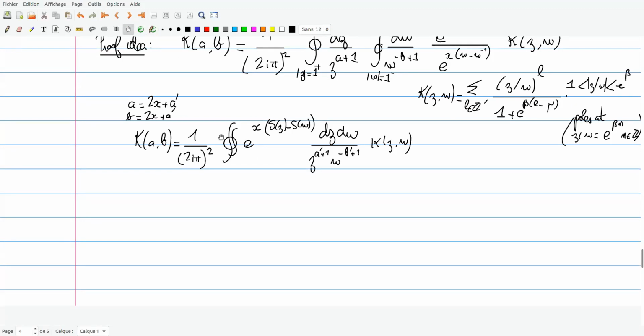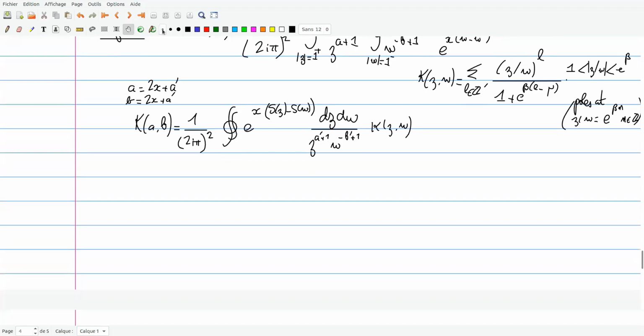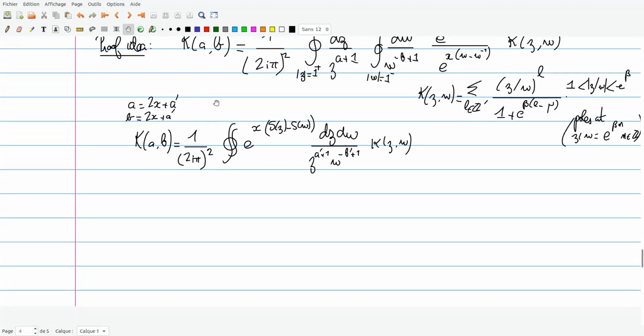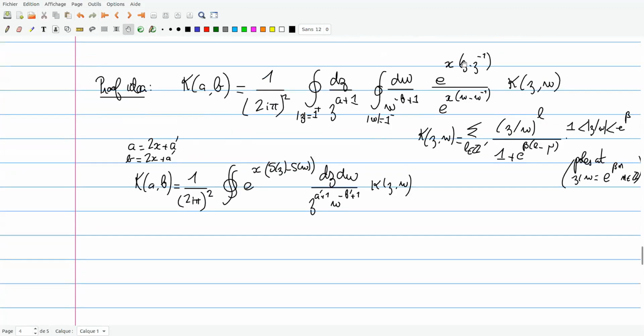So what is S of z from this definition? It incorporates z minus 1 and the contribution proportional to x in this. So S of z is equal to z minus 1 minus 2 log z.